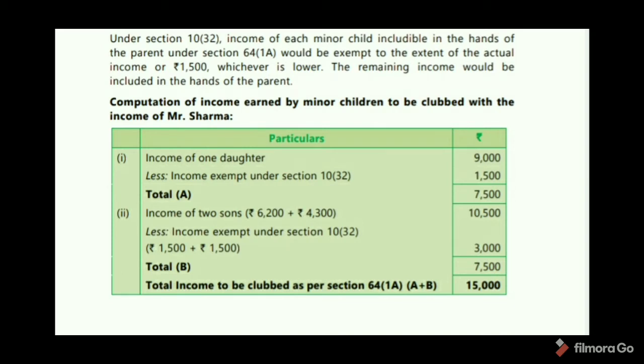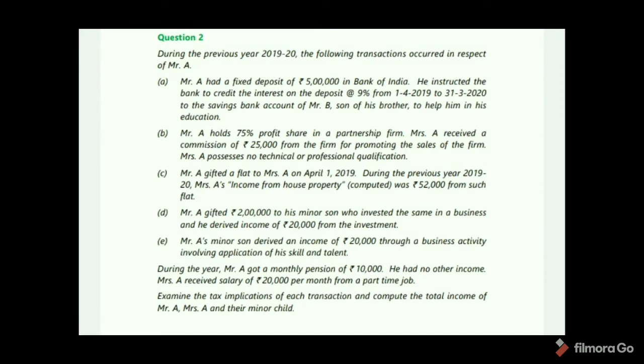So 7,500. And income of two sons 6,200, 4,300. So next exemption 1,500 plus 1,500, 3,000. So total 7,500. Total income to be clubbed as per Section 64(1A) is 15,000 in the hands of Mr. Sharma.